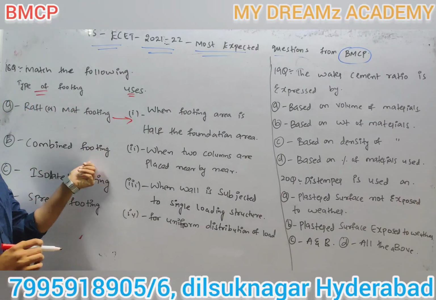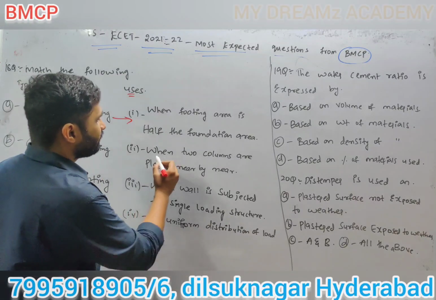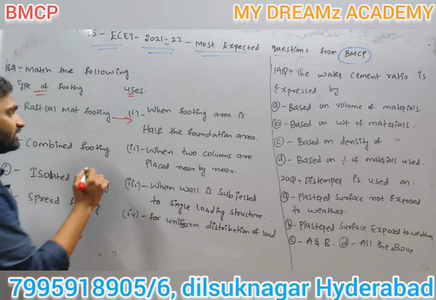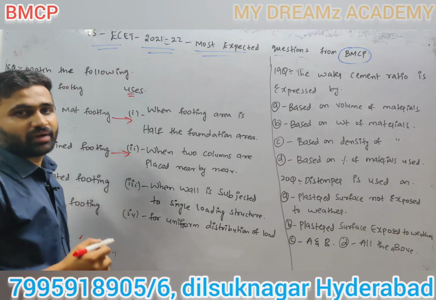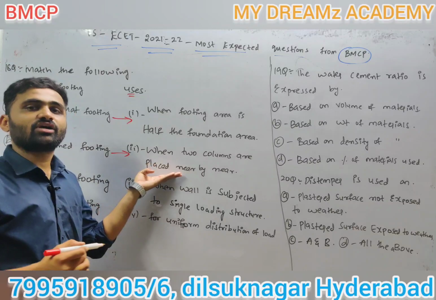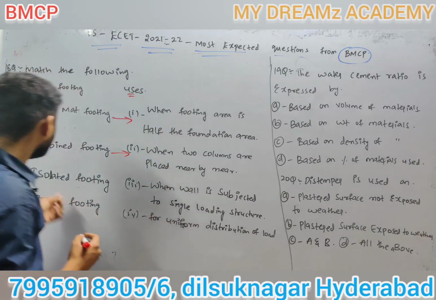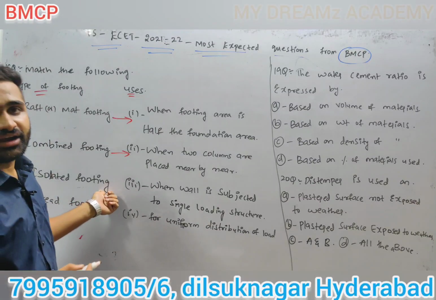Next, combined footing: when two columns are placed near each other, we use combined footing, also under the lift.